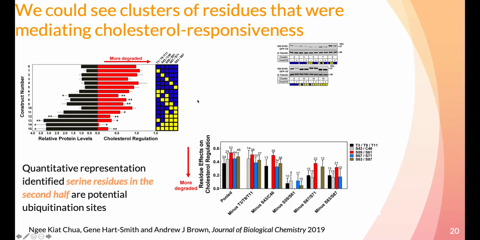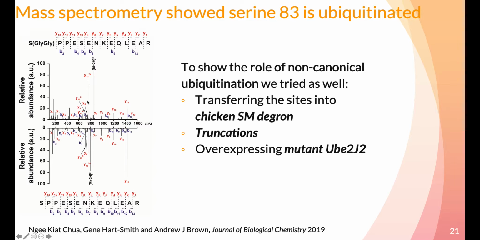Carefully quantifying our Western blot and analyzing our data, we narrow it down to the second half of this SM N100 degron having multiple serine ubiquitination sites. Most of our Western blots are quantified, giving us statistics and confidence in our results, especially with these kinds of mutants having a spectrum of response. Mass spectrometry could show serine 83 is indeed ubiquitinated. We also have other indirect evidence for the role of non-canonical ubiquitination from other experiments as listed here.